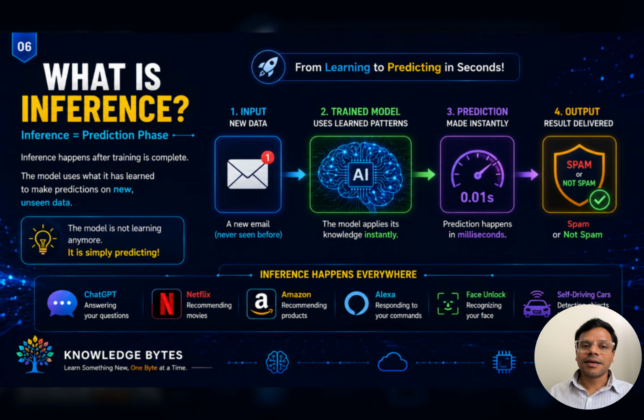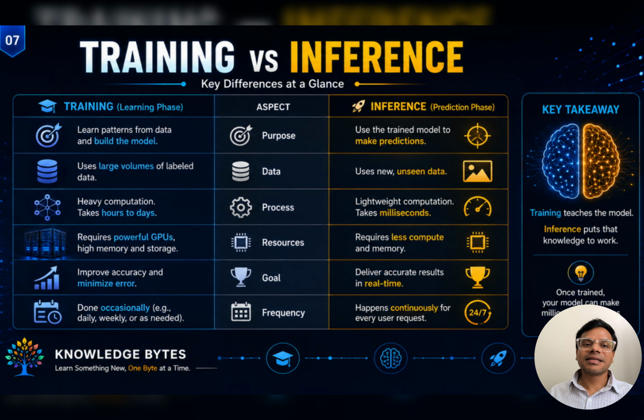Once training is completed, we move to inference. Inference is the prediction phase. The model is no longer learning. Instead, it uses the knowledge to make predictions on new data. For example, when a new email arrives, the model predicts whether it is spam or not. The predictions happen in milliseconds. That's inference.